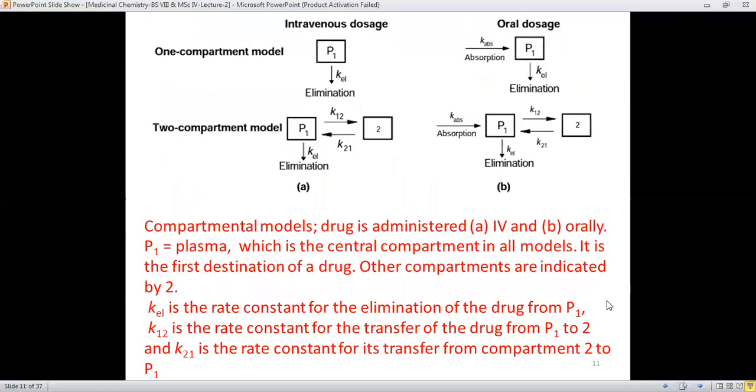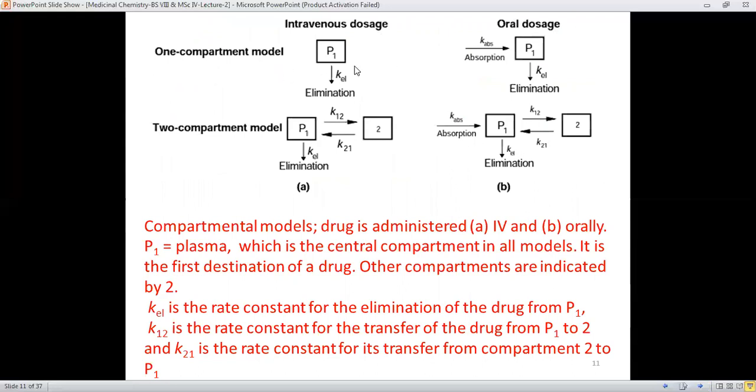What's shown over here is for intravenous dosage and for oral dosage, that is, the drug which is injected and the drug which is taken by mouth.